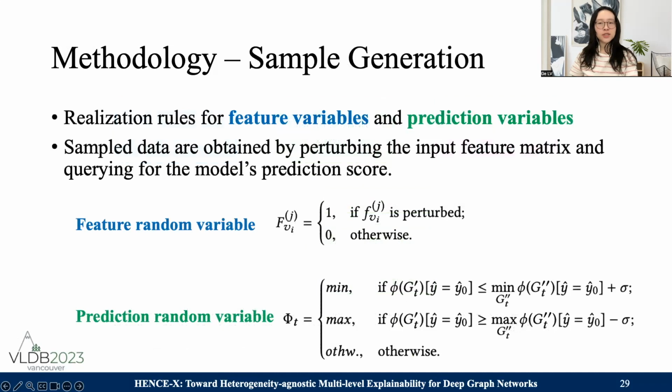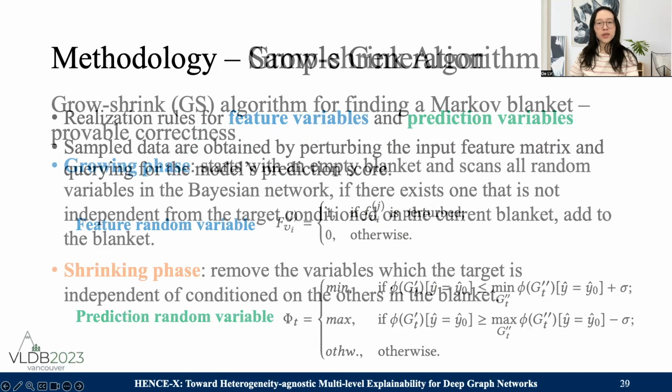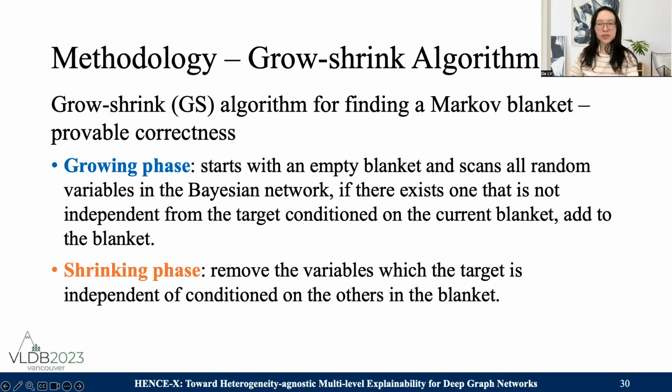The sample generation step is to generate pairs of perturbed inputs and the corresponding prediction score. Each feature variable records if the underlying feature is perturbed or not, while the prediction variable can be either maximized, minimized, or just in the middle otherwise. We adopt the classic grow-shrink algorithm because it has provable correctness.